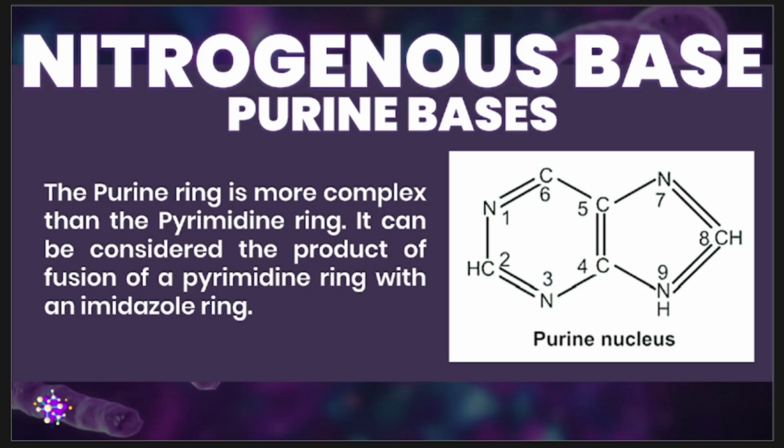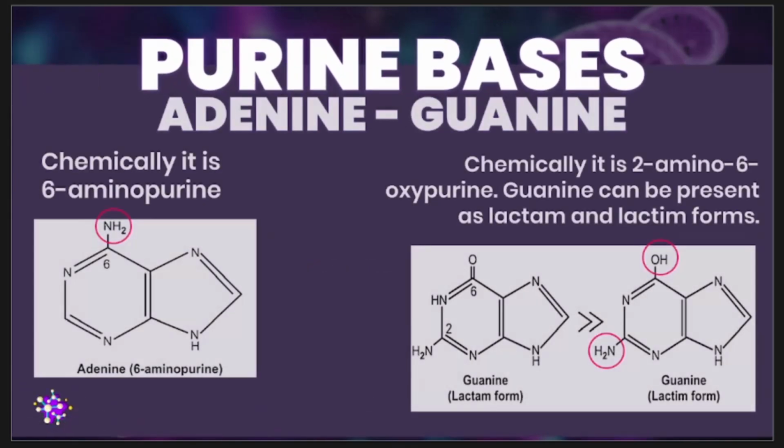So guys, overall, your purine bases are larger in size because of the fusion of the two rings, which are your pyrimidine and your imidazole rings. At the same time, the structure itself is more intricate and has greater chemical reactivity, which contributes to its overall complexity as compared to your pyrimidines. Now, let's have your two purine bases.